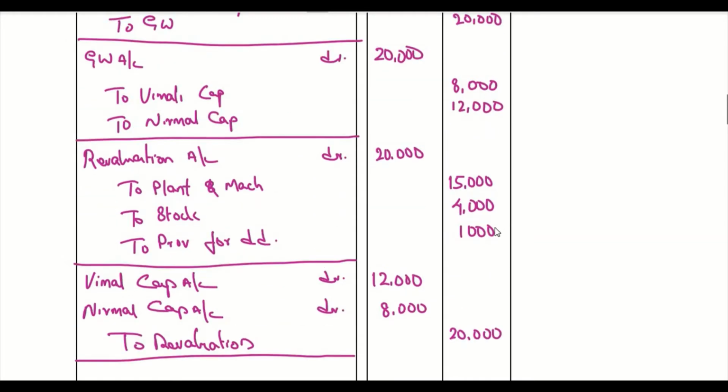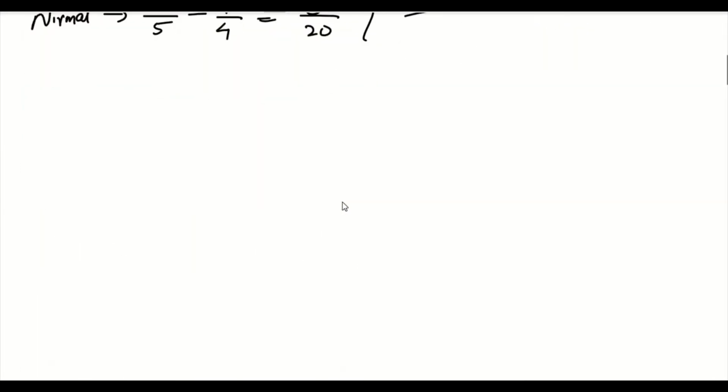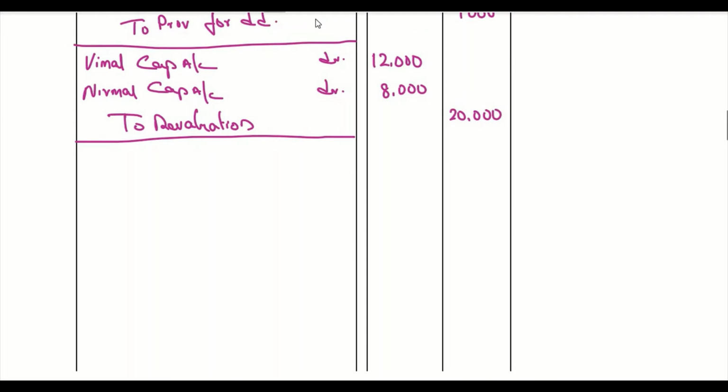Okay, now we need to look at the balance sheet. What are the items that we need to adjust? So one thing is, here there is a profit and loss account balance that needs to be distributed to old partners in old profit sharing ratio. There is a goodwill existing in the books. So when a new partner is admitted, we shouldn't have any P&L account balance in the balance sheet or goodwill. So this has to be distributed. So we will pass a journal entry for that.